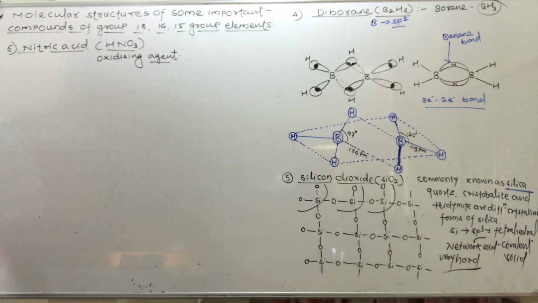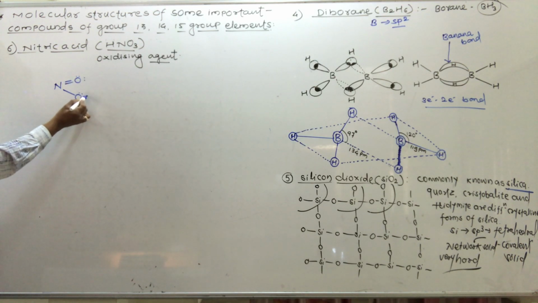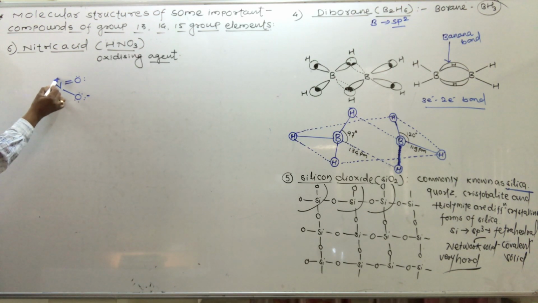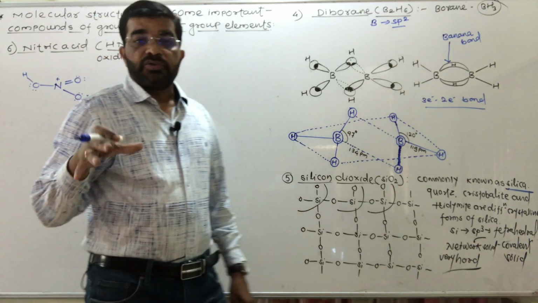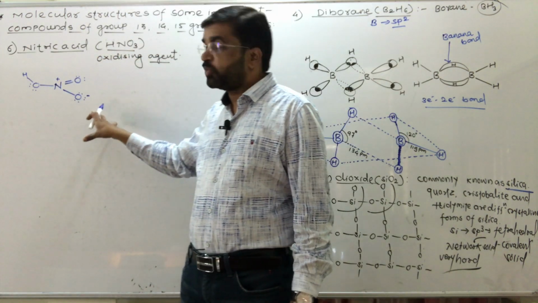Here see the molecular structure of this compound: nitrogen is present at the center. Here an oxygen atom, here an oxygen atom, and here 3 lone pairs of electrons. The formal charge on this nitrogen is plus, and the formal charge on this oxygen is minus. So overall this molecule is neutral.